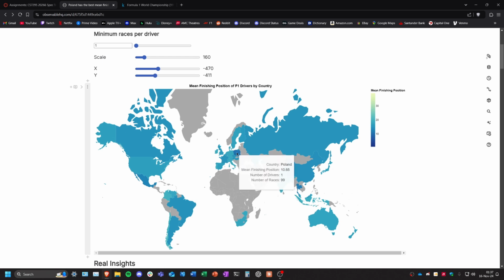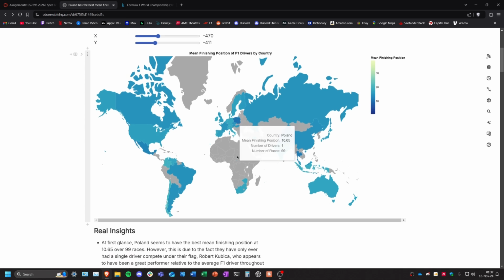But yeah, my main insight that I saw was with everything set to the minimum filter, Poland seems to have the best mean finishing position, 10.65. So that's almost average point scoring. But the thing is, this is only because they've only had one driver ever, Robert Kubica, who's apparently very good compared to the average F1 driver in history. So it was interesting.